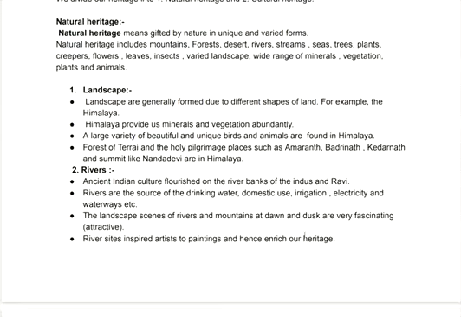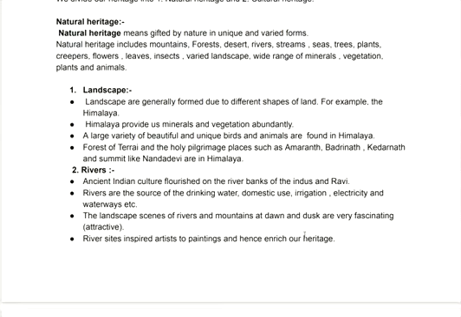There are total four types of natural heritage which are explained over here. That is landscape, second is river, third is vegetation, fourth is wildlife. These four topics are given and these are asked in two markers. On the basis of landscape, you have to explain the statement that Himalaya is full of minerals. Why it is called a pilgrimage, in the form of landscape. One of the questions they can ask you is on the basis of river, vegetation, and wildlife. This individual topic is asked in both two markers. So it is important and it is very easy to learn, as per me.